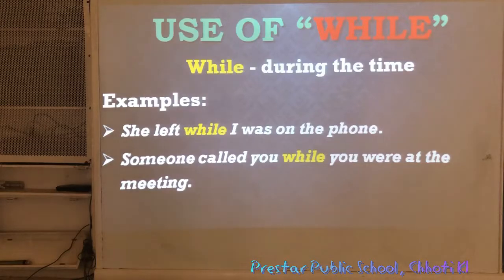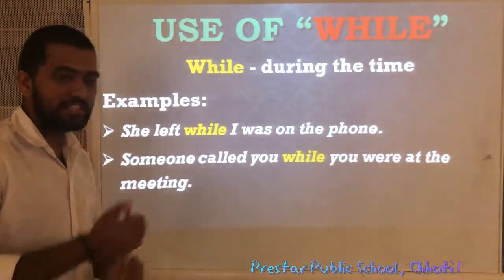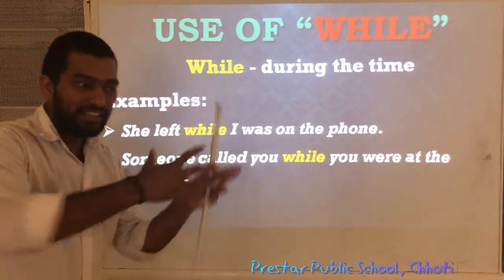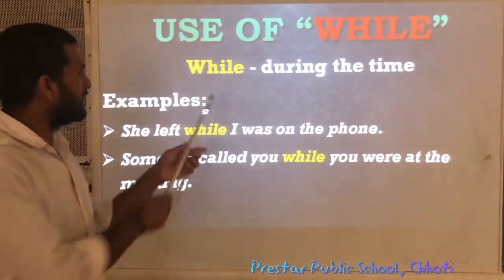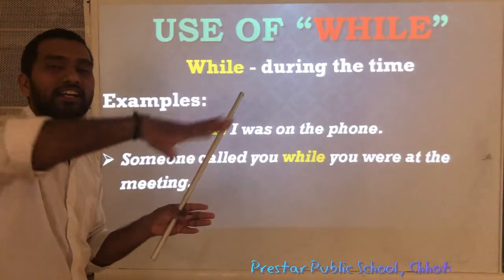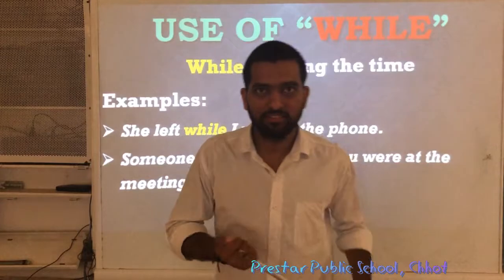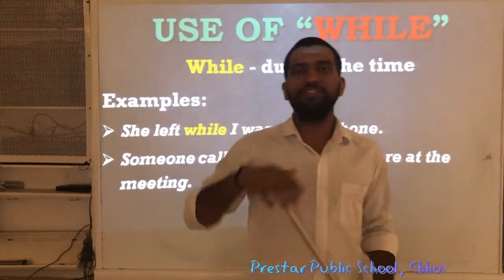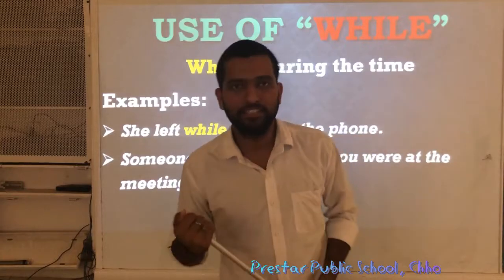Next one is while. How is while used in a sentence? Let us discuss now. See, while means during the time. While means the time when the action is going on. Okay? Continuous action. While indicates when the action is going on in a continuous way. For example, while I am teaching, he talked to his friend.